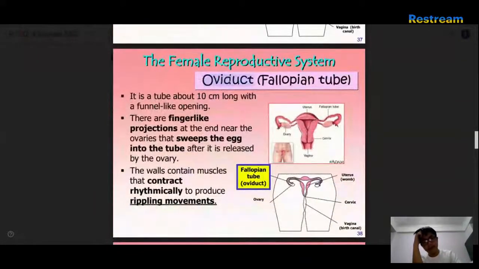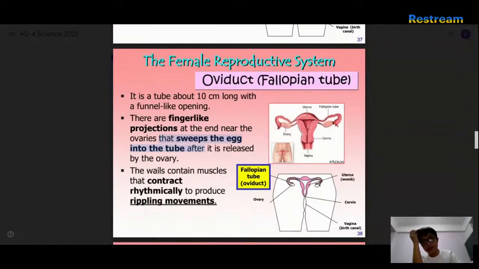Okay, oviduct, fallopian tube. Oh, it's the same thing. Okay, a tube about 10 cm long with a funnel-like opening. Finger-like projections at the end that sweep the egg into the tube. How would I know?